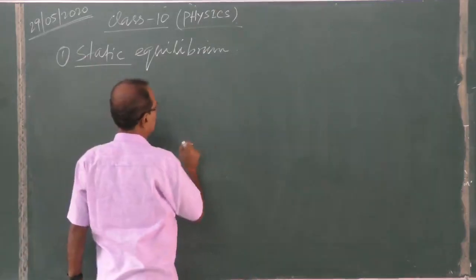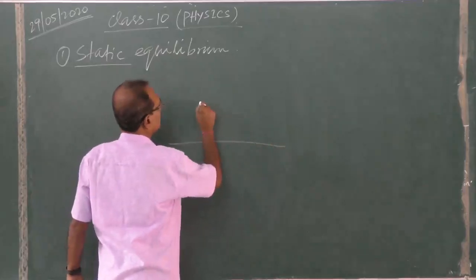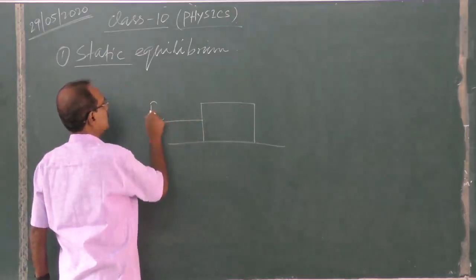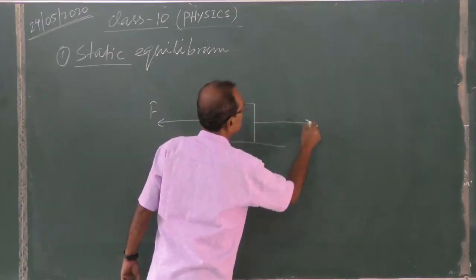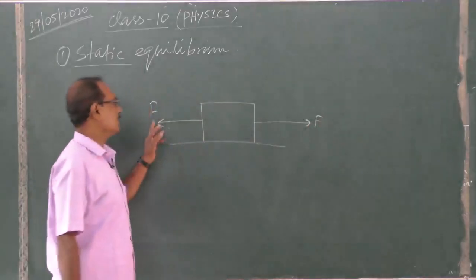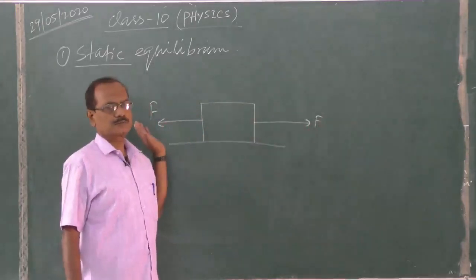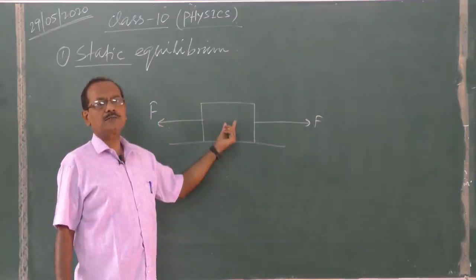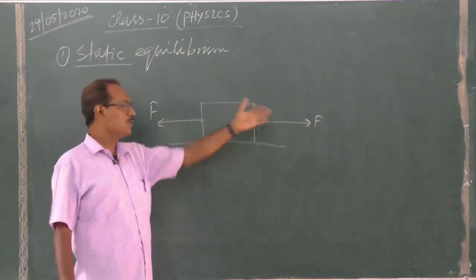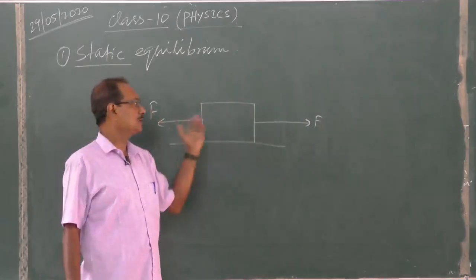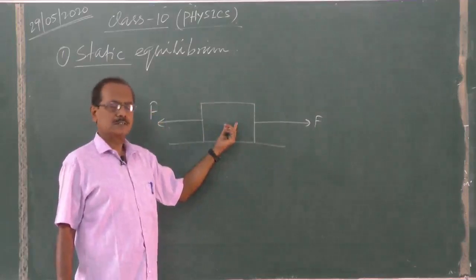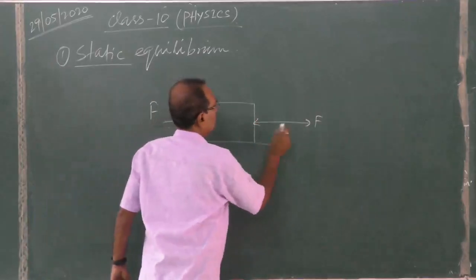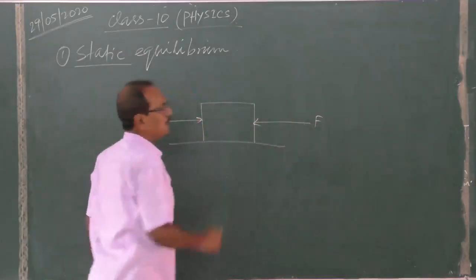Just one example I am giving you. A body is kept on a tabletop. We are applying force F in this direction, and force F in this direction. Both forces are equal and opposite, so the resultant horizontal force acting on the body is 0. We can apply force in this way also. Again, both are equal and opposite.